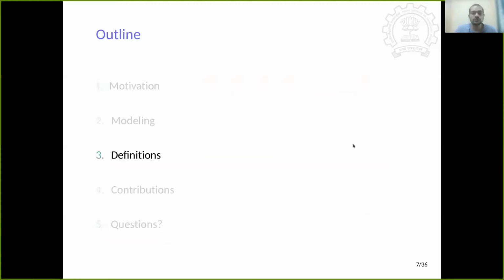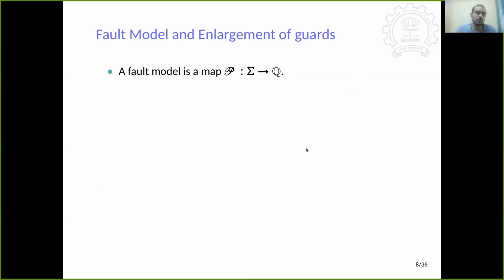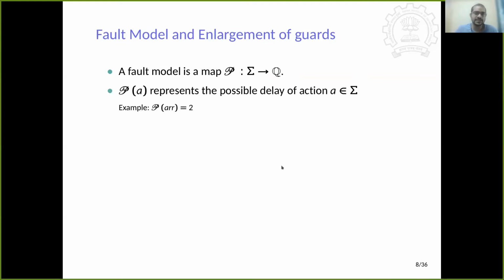Now let's go to some of the definitions that define the fault model, etc. We start with the fault model. What is a fault model? It is a map from the set of actions to a rational number. For example, suppose arrival can be delayed by 2 time units. This we represent as a fault model, P of arrival equals 2.